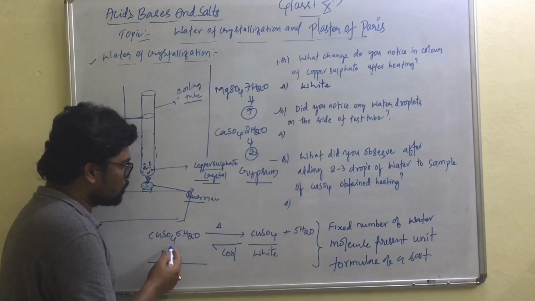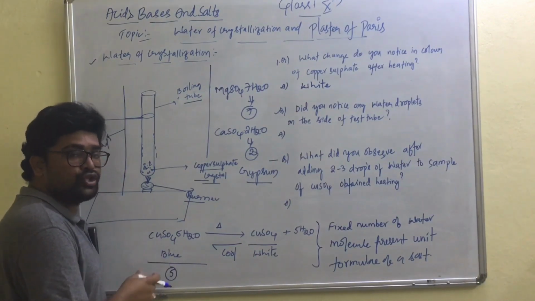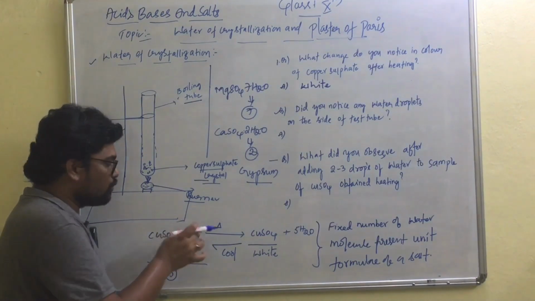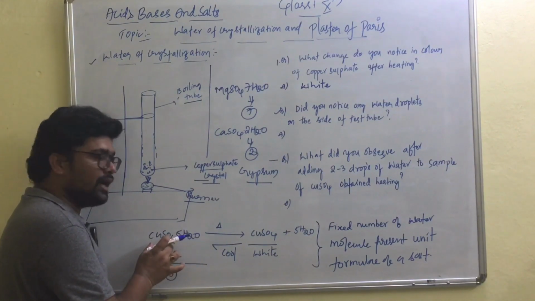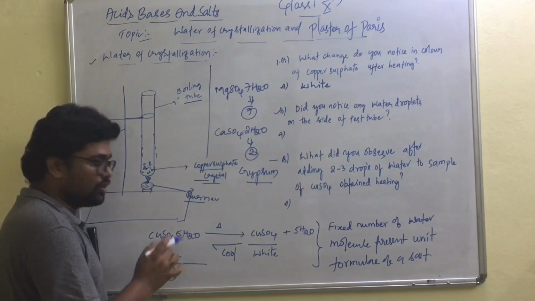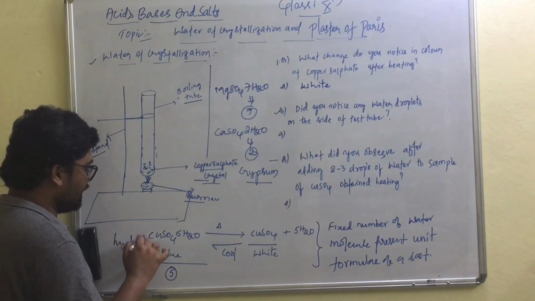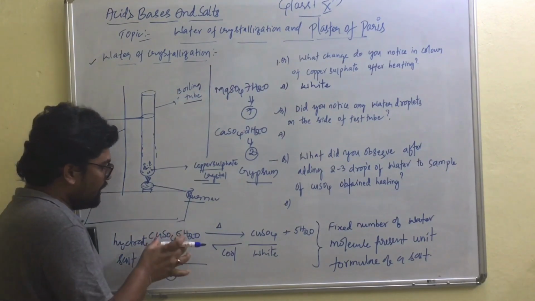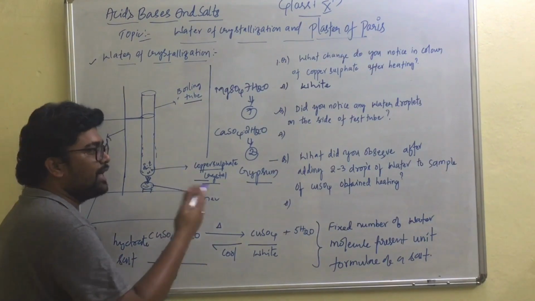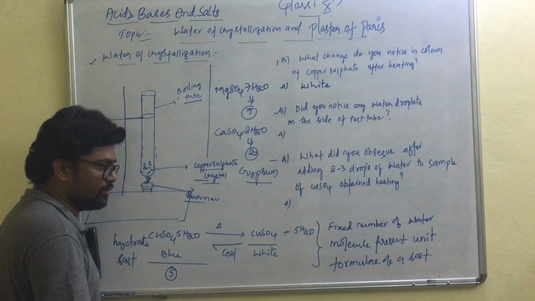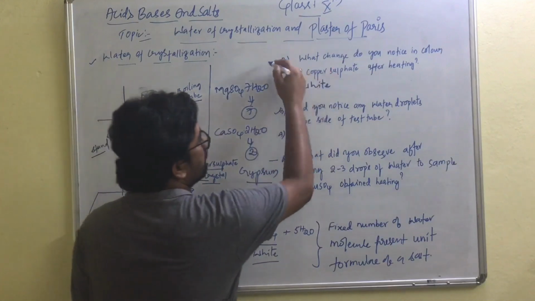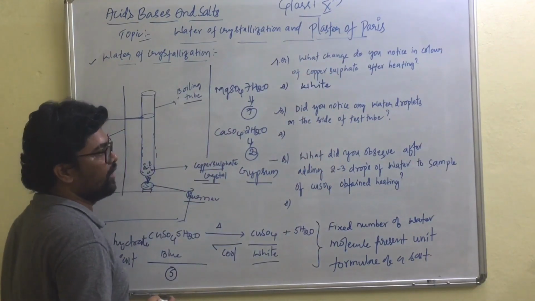Yes, the reason is that this copper sulfate crystal, which is called copper sulfate pentahydrate, has 5 water molecules present. These 5 water molecules are loosely attached to the salt copper sulfate. So these salts are also called hydrated salts. When these hydrated salts are heated, the water molecules present in them get removed or eliminated from the salt. Hence there is a change in color. What change do you notice? We notice white in color.